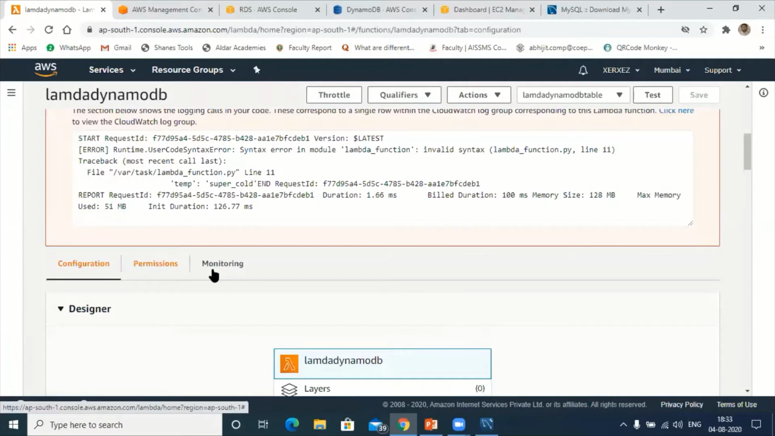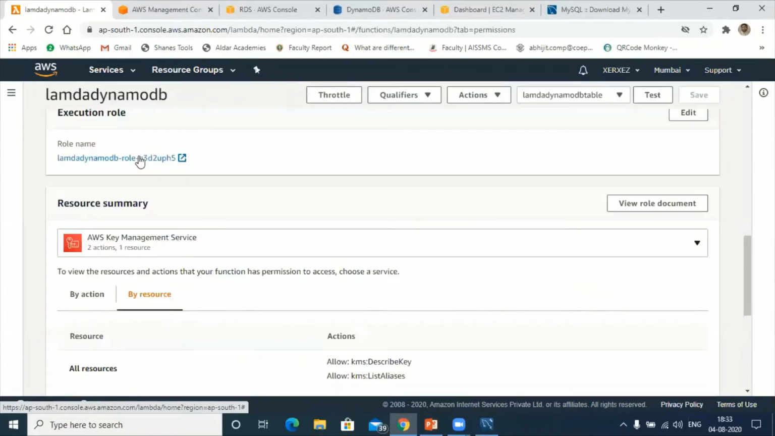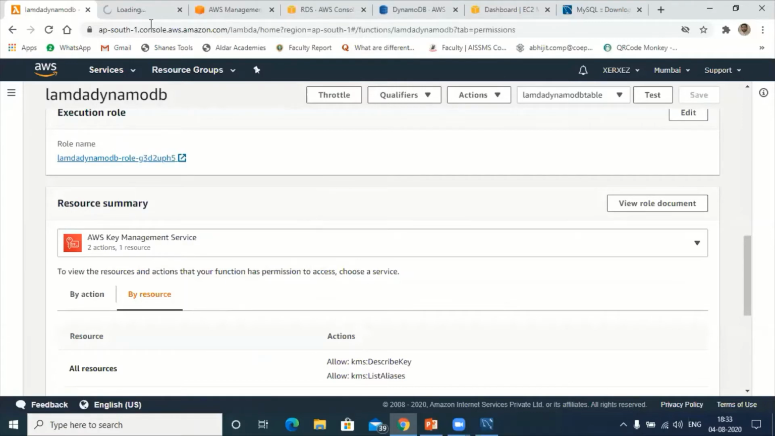Go to permissions. Under permission, just right click on this. It will take you to the IAM user.